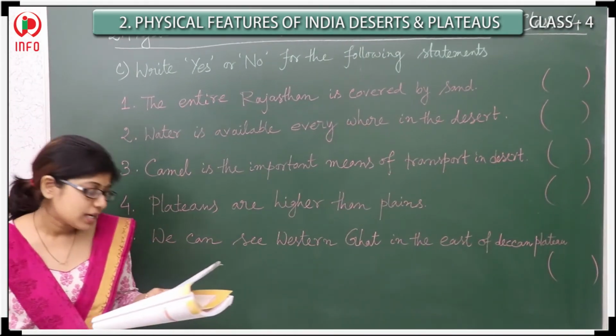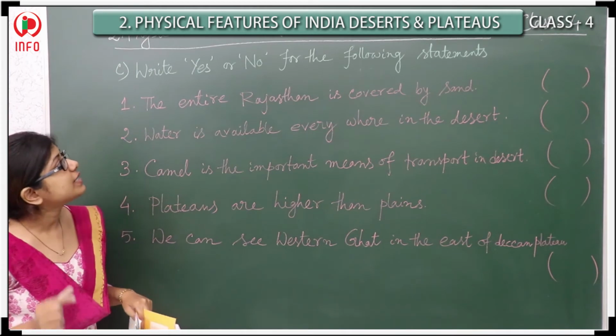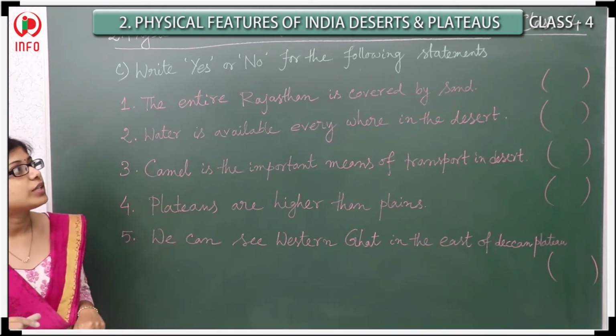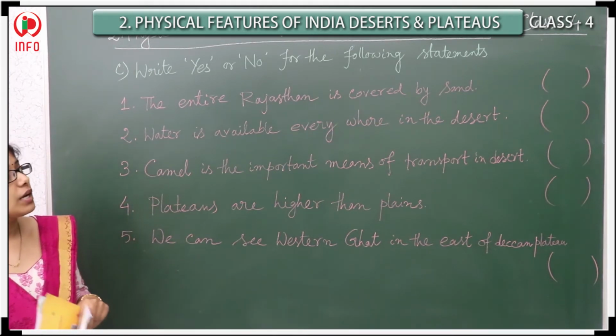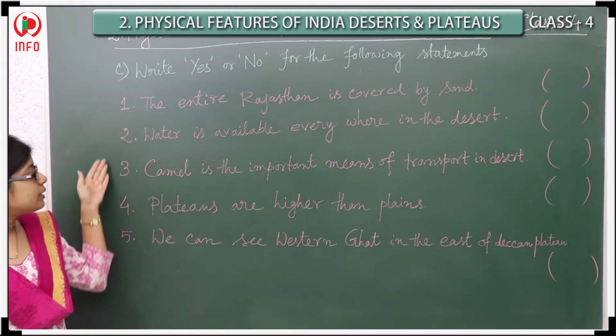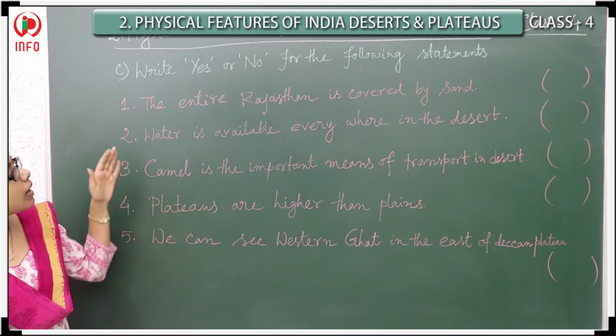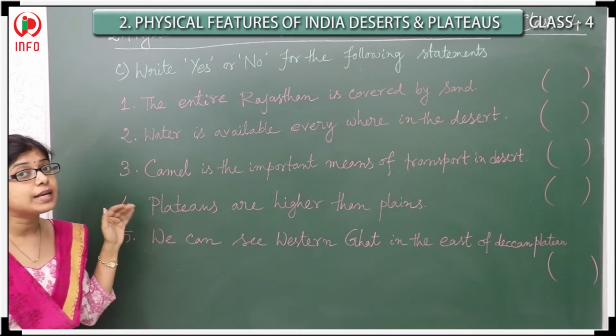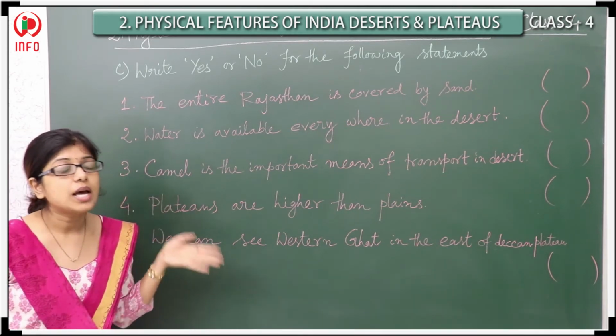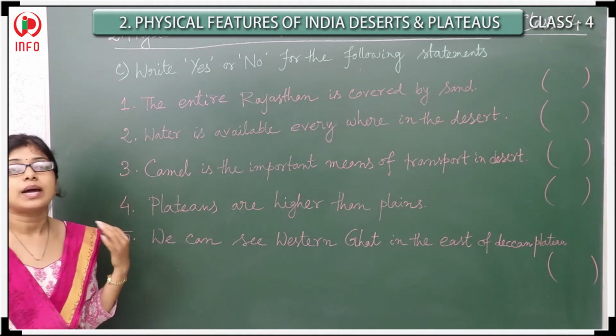Now we are discussing the third exercise. Write yes or no for the following statements. Here you can see that 5 statements are given. Now, which statement is correct? You have to write yes. Which one is not correct? You have to write no.